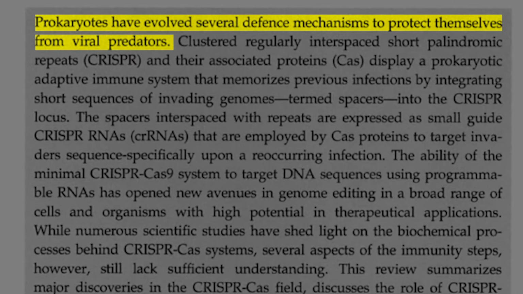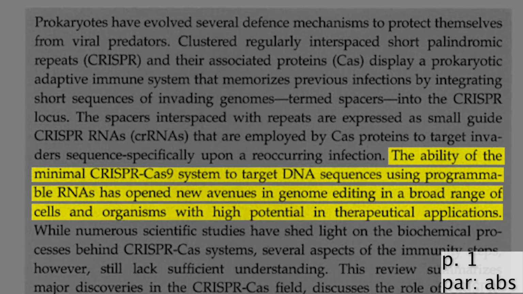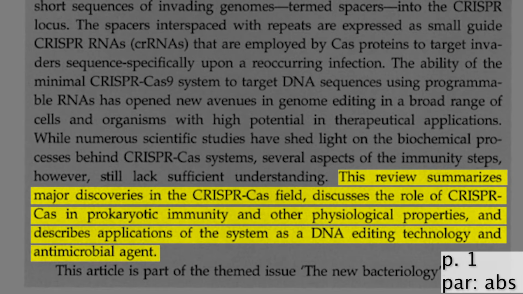Prokaryotes have evolved several defense mechanisms to protect themselves from viruses. The ability of the CRISPR-Cas9 system to target DNA sequences using programmable RNA has opened new avenues in genome editing in a broad range of cells and organisms with high potential in therapeutic applications. This review summarizes major discoveries in the CRISPR-Cas field, discusses the role of CRISPR-Cas in prokaryotic immunity, and describes applications of the system as a DNA editing technology.